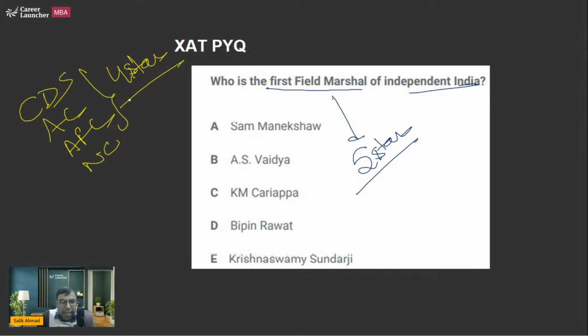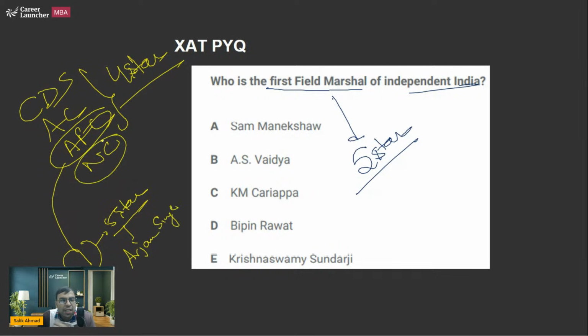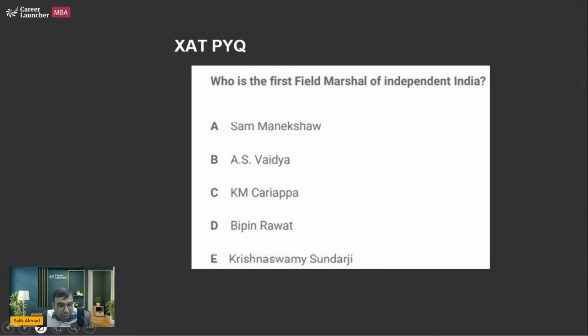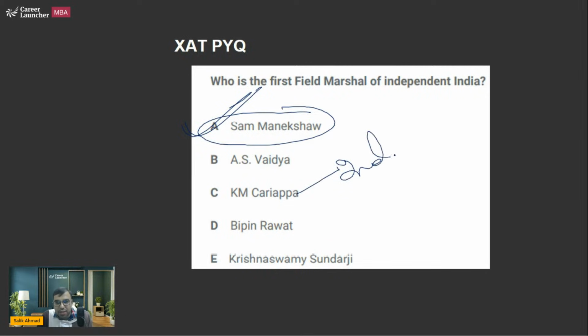For example, in the Air Force, we have seen one incident where 5-star was given to Air Chief Marshal Arjan Singh, I think that was his name. In Navy, we have not seen any 5-star rank officer, but in Army, we have seen 2 occasions. So the first Field Marshal, the first 5-star rank officer in Army, was Sam Manekshaw, and the second was K.M. Cariappa. He was the second person to be given Field Marshal or 5-star rank.